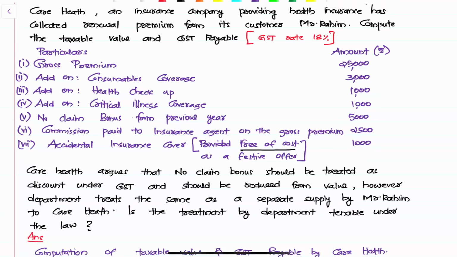Commission paid to the insurance agent on the gross premium: should I add it to the value of supply of the insurance service provided by Care Health to the customer? No. Why? This 2,500 is already covered under the gross premium, right? Commissions are paid by the insurance company to the insurance agent, and it is not something that I have to additionally bill to the customer. It's already covered under gross premium, so I'll not add it. Should I add this accidental cover given free of cost? No, it is not payable, so I'll not add.